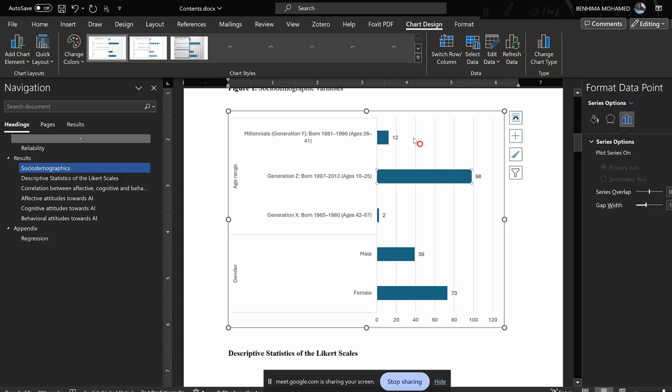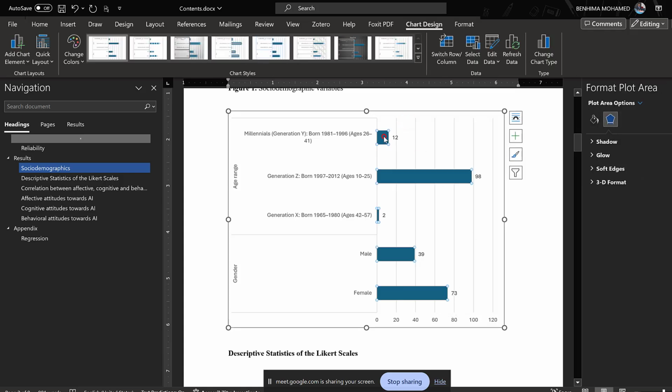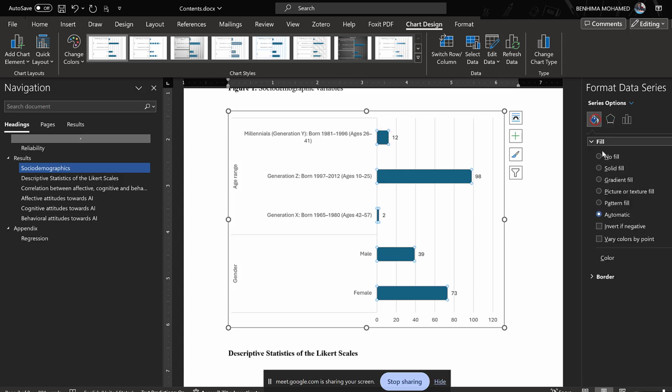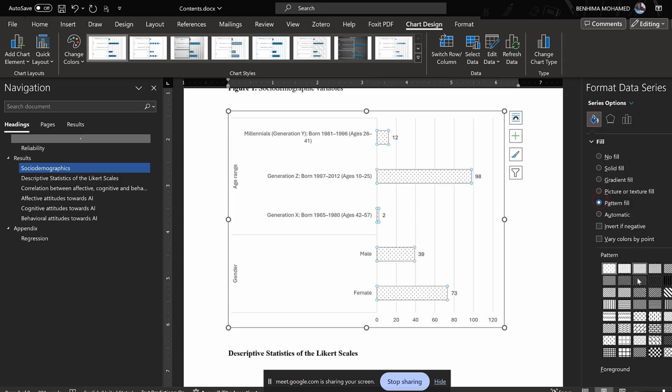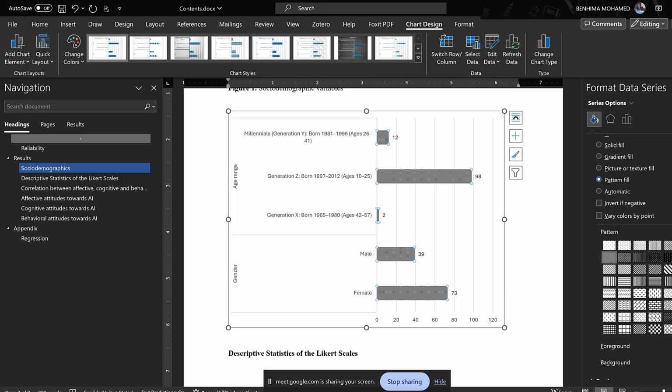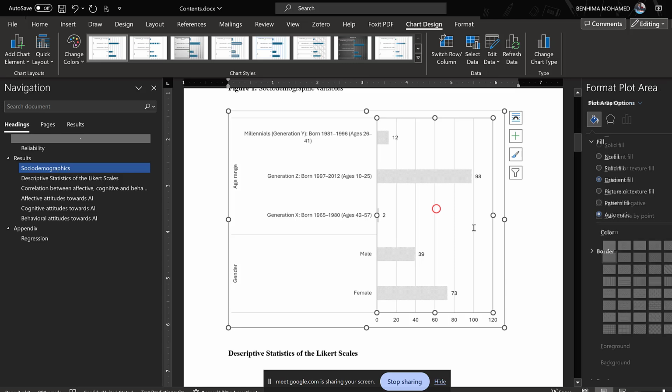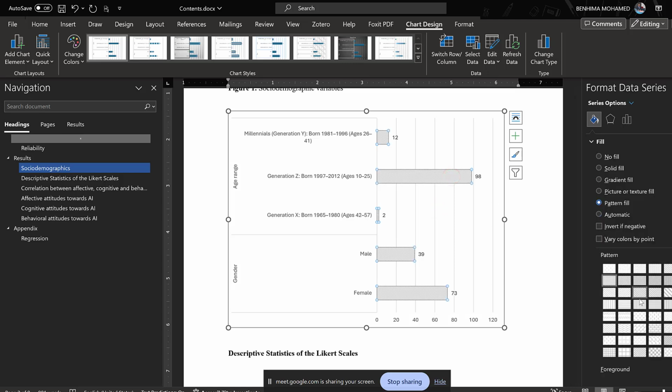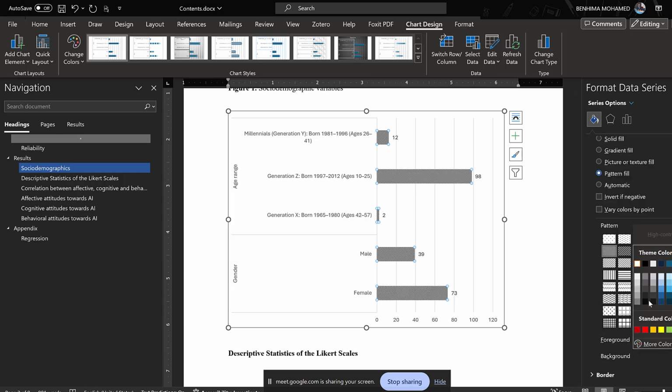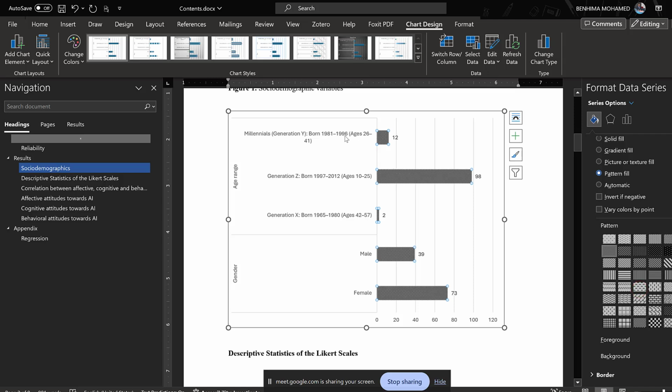And I could also change the color of these. You should be consistent. Don't keep changing colors every time. If we use one color, we should stick to it. So I would keep it like this, or maybe the other way around. All right. So here you have mostly generation Z and mostly females.